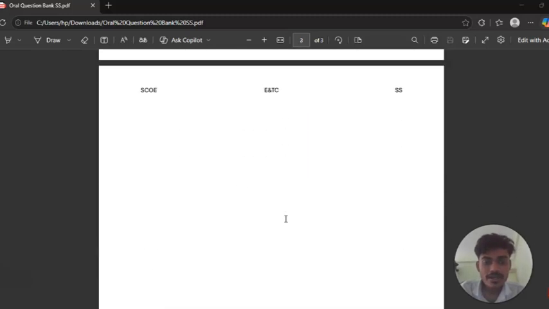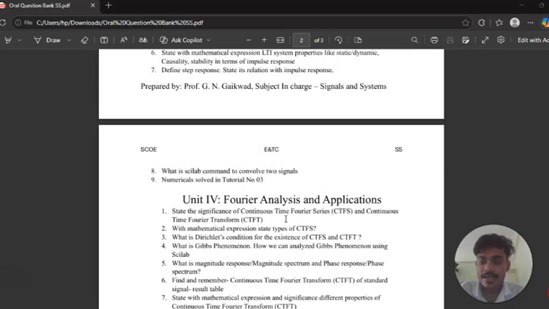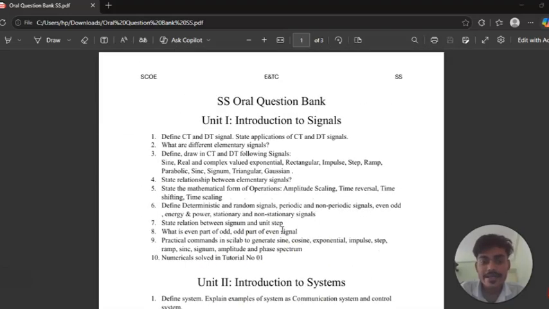So these are all the important questions for the signals and systems oral exam and also the end-sem exam. We will also create one separate video for the signals and systems end-sem exam preparation, with the most important questions that should be asked in the end-sem theory exam. All these questions are mostly asked for the oral exam, not specifically for the end-sem exam. So you have to prepare separately for the end-sem exam, but these are the most important questions for the oral exam.